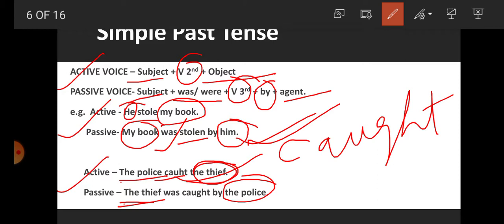And students, for thief, what will be the helping verb here? Was, because it is singular. And then caught. Caught is V2 also and V3 also. So the passive will be: the thief was caught by the police.